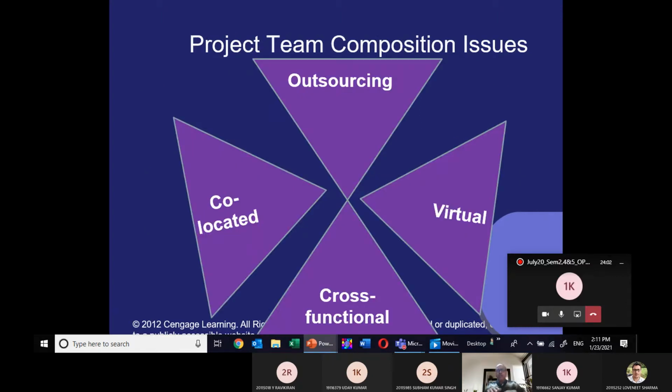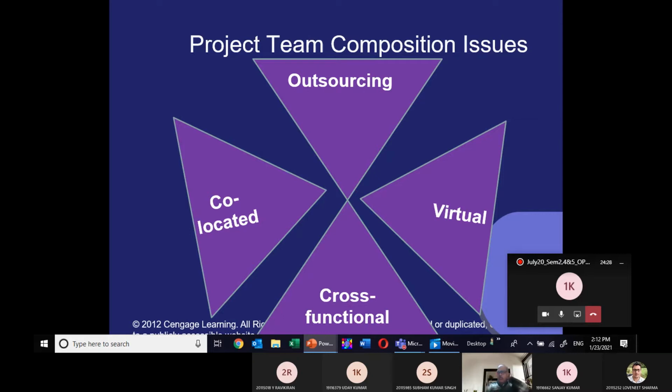If you look into the overall project journey and the resources, you will come across various types of resource persons who will work in the project. If you look into the types of project team compositions, there are 4 types of compositions, which is shown here.